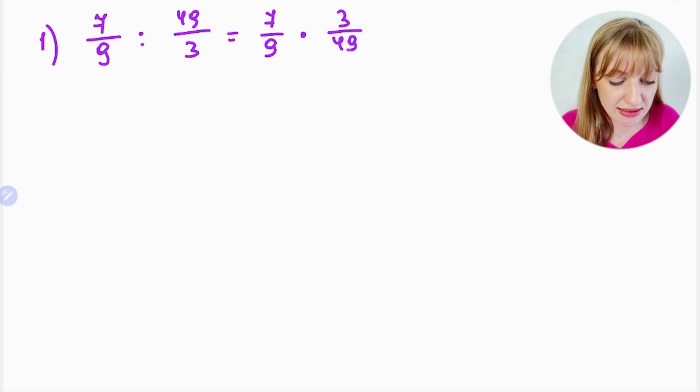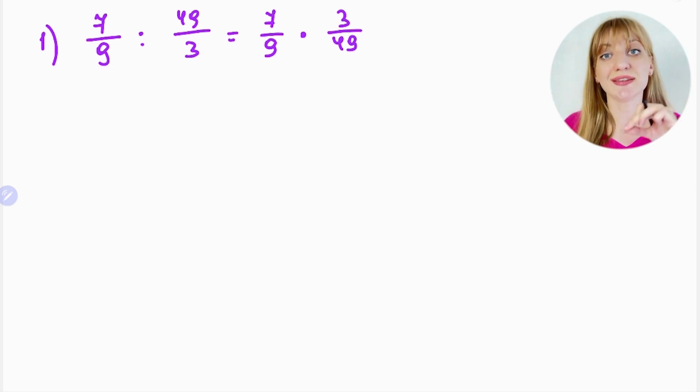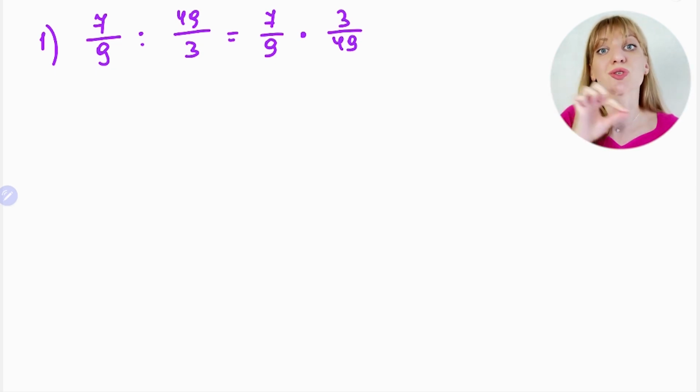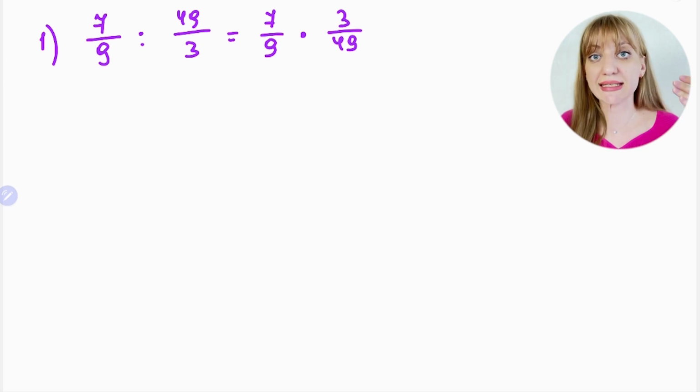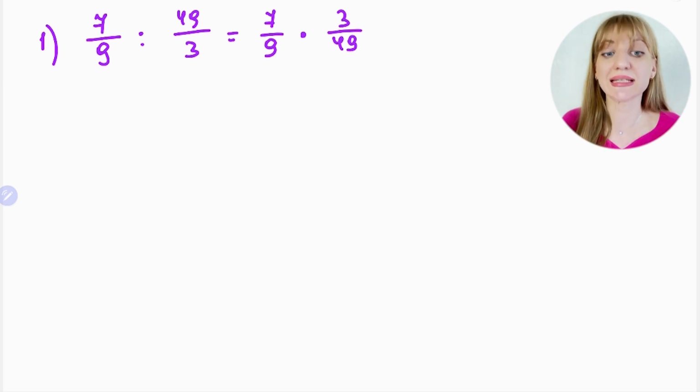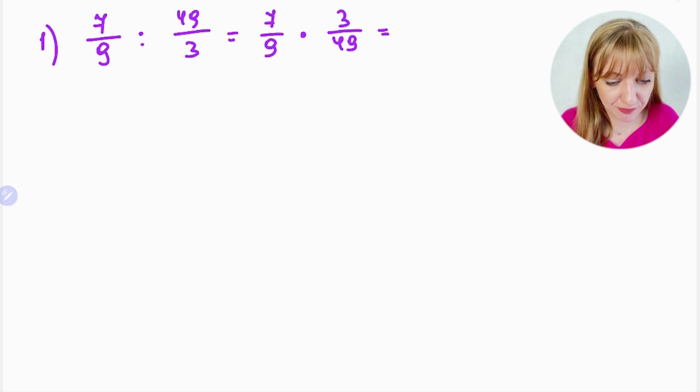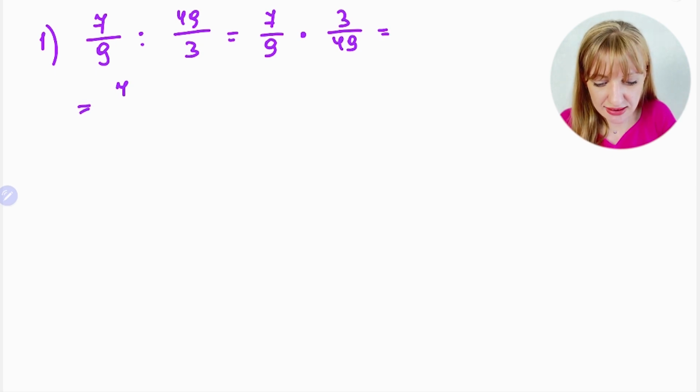And now after you change division to multiplication, you can just multiply the two fractions, and then you use all the rules and simplifications to make it easier. For multiplication of two fractions, we just multiply numerator times numerator, denominator times denominator. It means here you need 7 times 3 over 9 times 49.